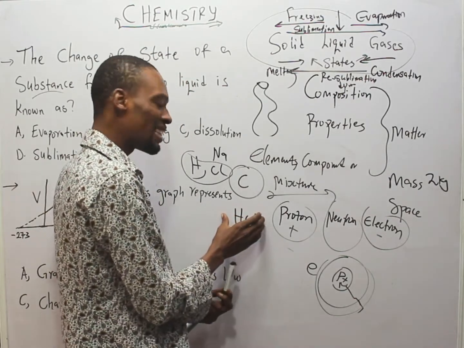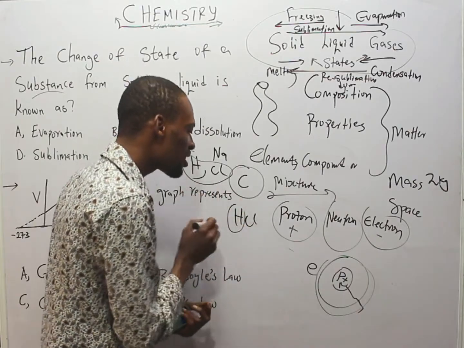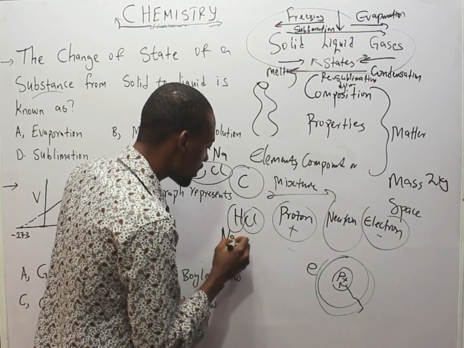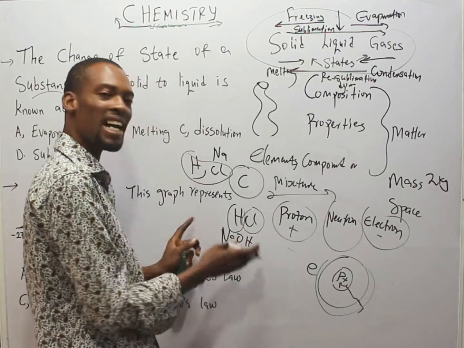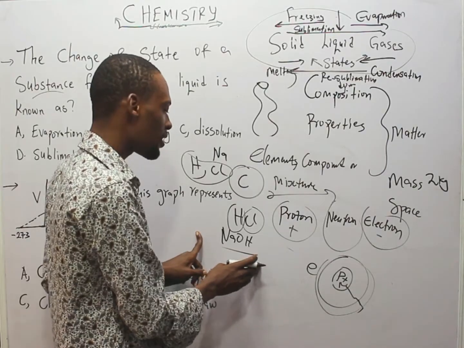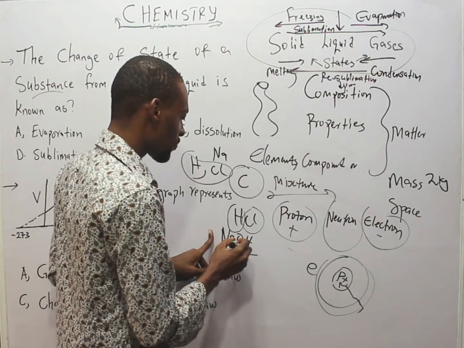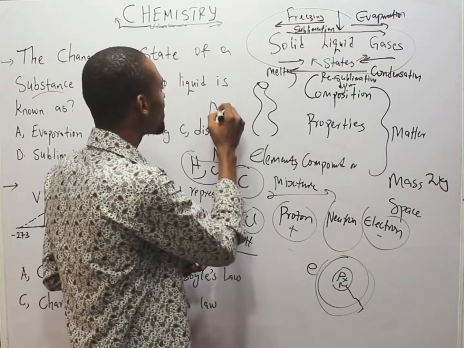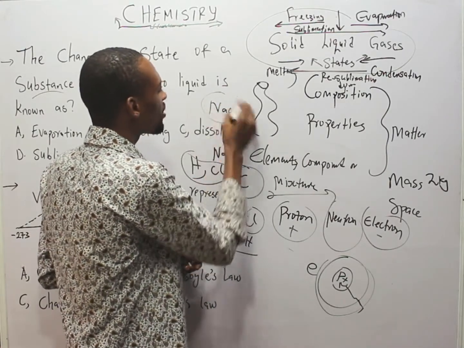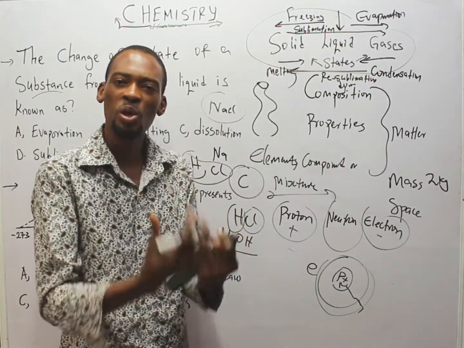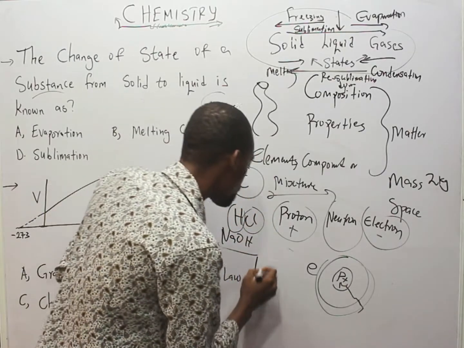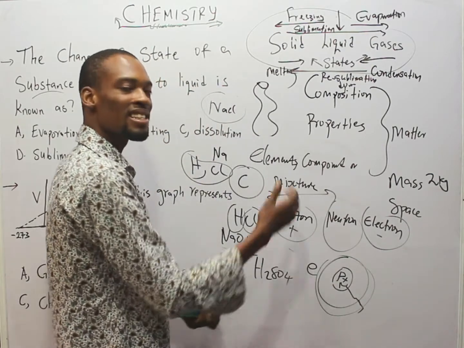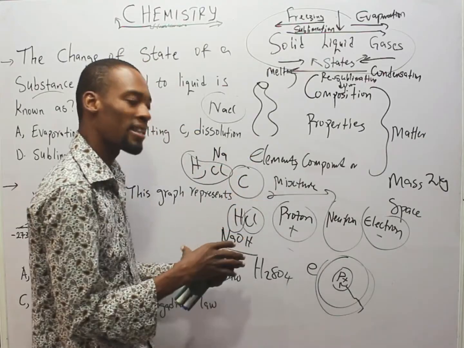So the property of HCl is different from the property of hydrogen and different from the property of chlorine. Given NaOH, this contains 3 elements combined chemically. This is sodium hydroxide. Okay? Now, if you have NaCl, sodium and chlorine, you have sodium chloride, that is salt. This is a compound. Or H2SO4, tetraoxosulfate 6 acid. These are compounds.